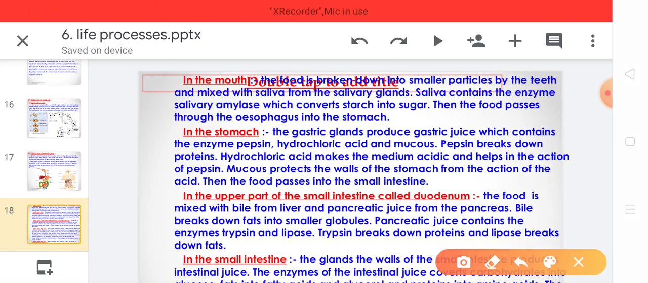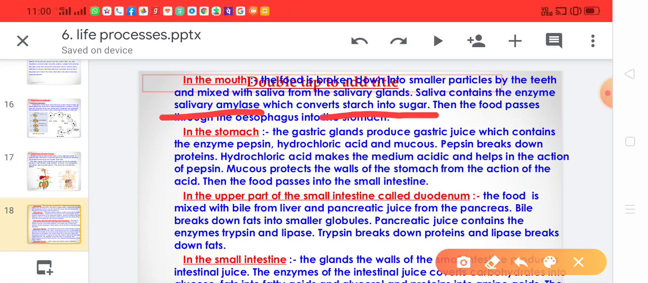Then in saliva, salivary amylase is present, which acts on the food and converts the starch into simple sugar. Means the food which we eat contains starch. That starch is converted into the simple sugar, that is maltose.